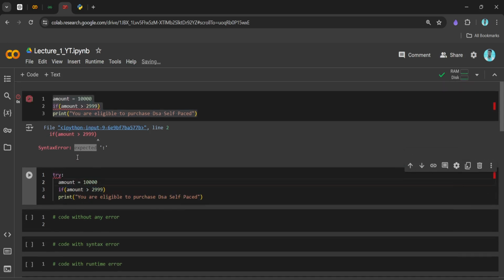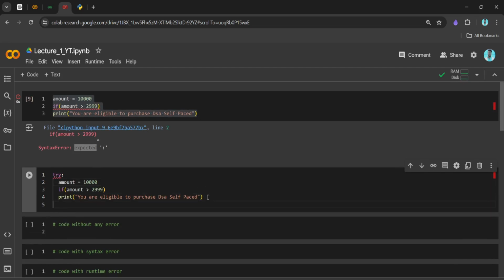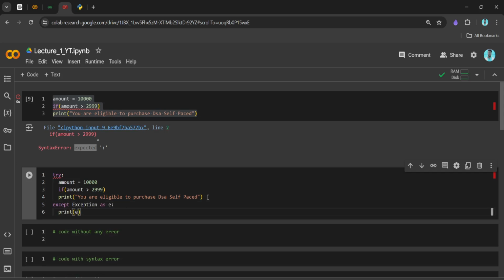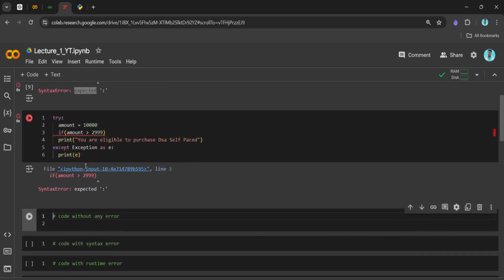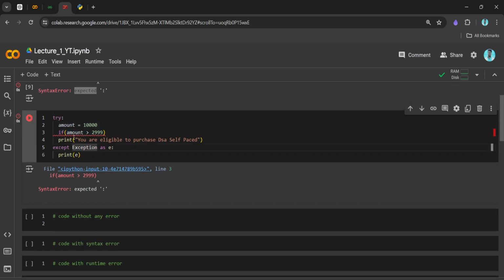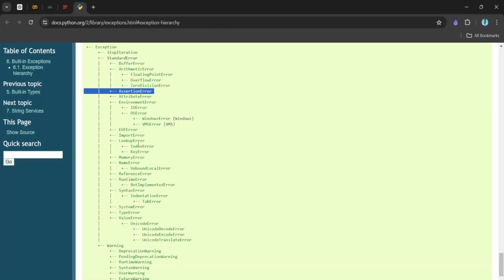Try to remember that here we have the syntax error, right? These are the things which we do not get at runtime. So let's say we write except, and we write the generic exception as E, and we print this exception. Let's see what we are getting. Now if you see, this program is not getting executed at all. Why? Because this is the syntax error.